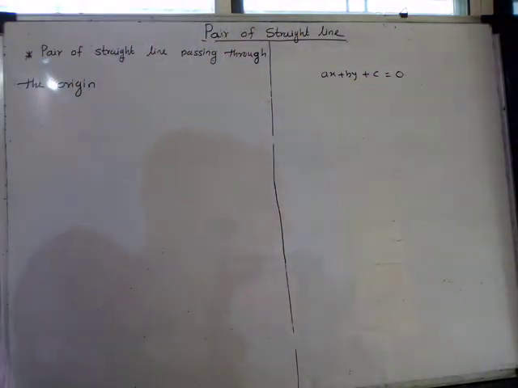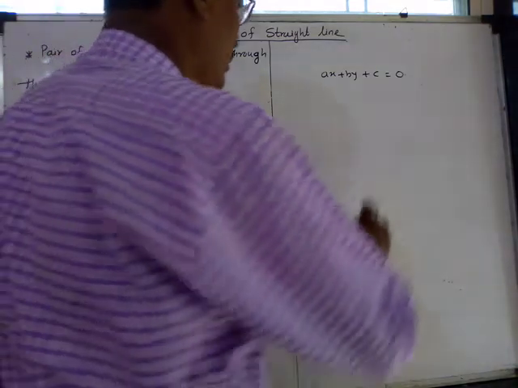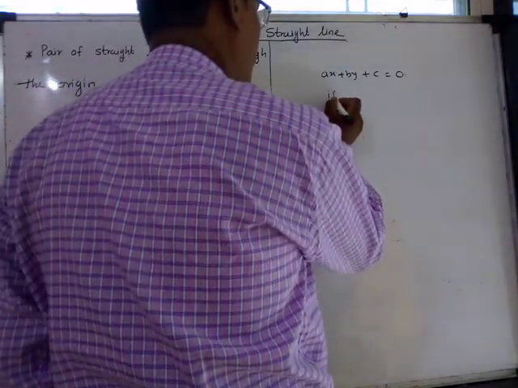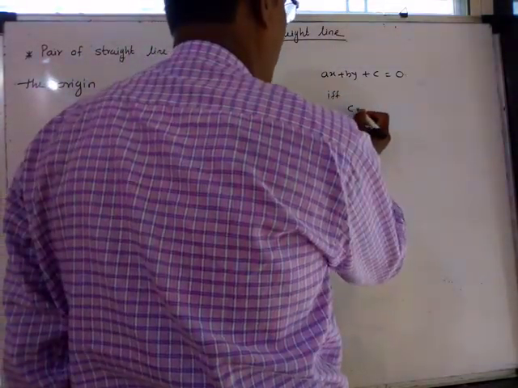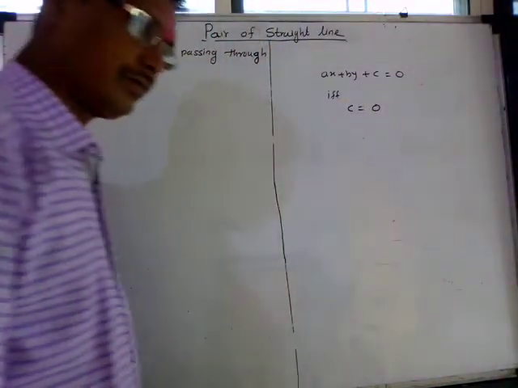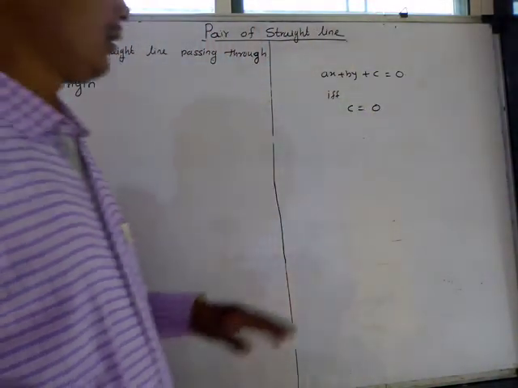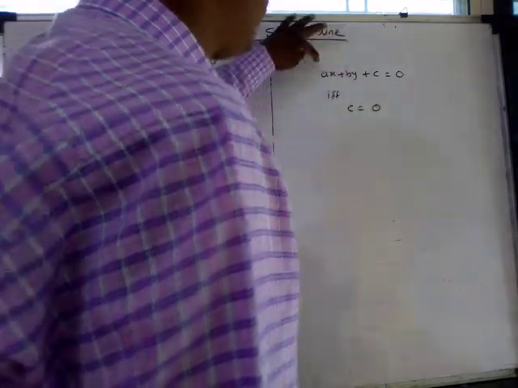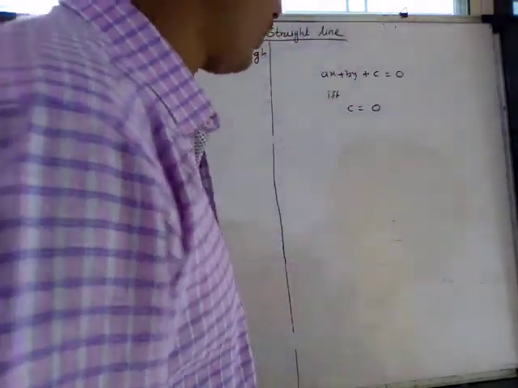This linear equation always represents a straight line, and this straight line is passing through the origin if and only if c must be equal to 0. That means if c is equal to 0 in this equation, then this line is passing through the origin.